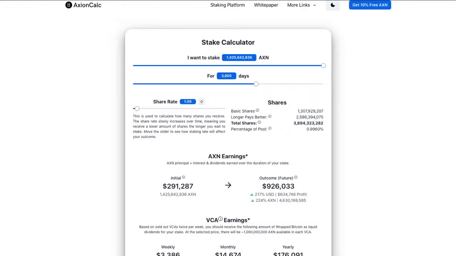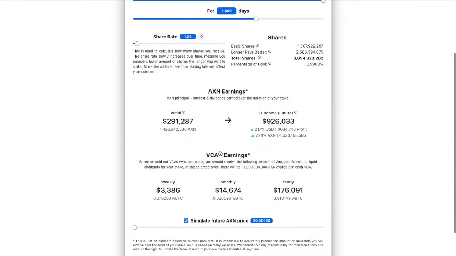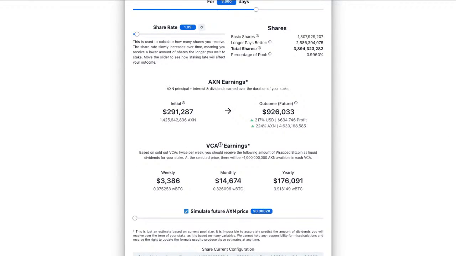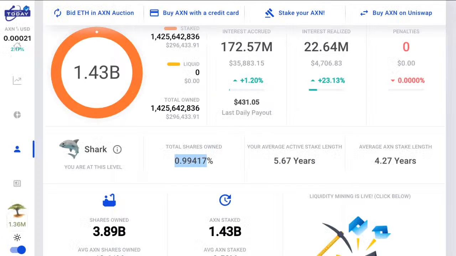That's close enough. So it's just a little fudging in the days there, just to see what sort of reward they'll get with this percentage pool of 0.996. And we're looking at the current price 0.0002 at $3,386 a week, or 0.07 Bitcoin, or close to 4 Bitcoin per year, which is $176,000. So that's them. That initial 291 is what they've got, which is pretty close to what we've valued them here.